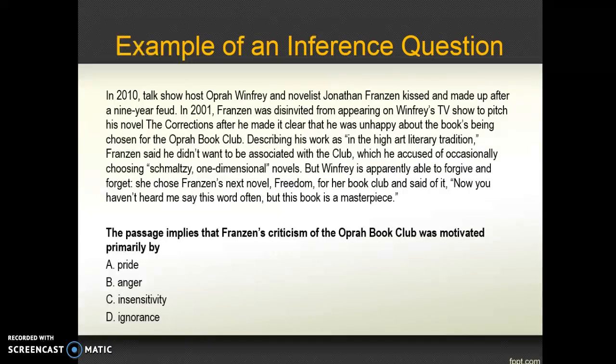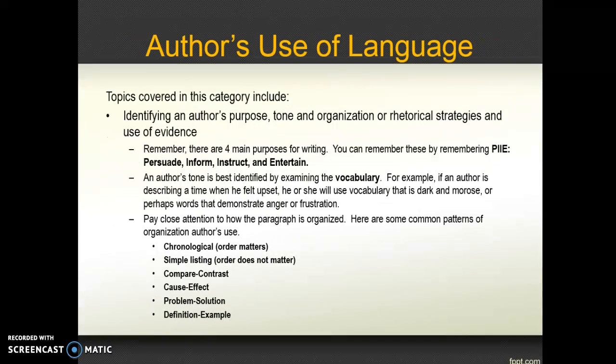Choices B and C are incorrect because there is no indication in the passage that Franzen felt any anger or was trying to be insensitive. Choice D is incorrect because there is no indication that Franzen's comments about Oprah's choices were ignorant or uninformed. Author's use of language. Topics covered in this category include identifying an author's purpose, tone and organization, or rhetorical strategies and use of evidence. Remember, there are 4 main purposes for writing. You can remember these by remembering PIE: persuade, inform, instruct, and entertain.